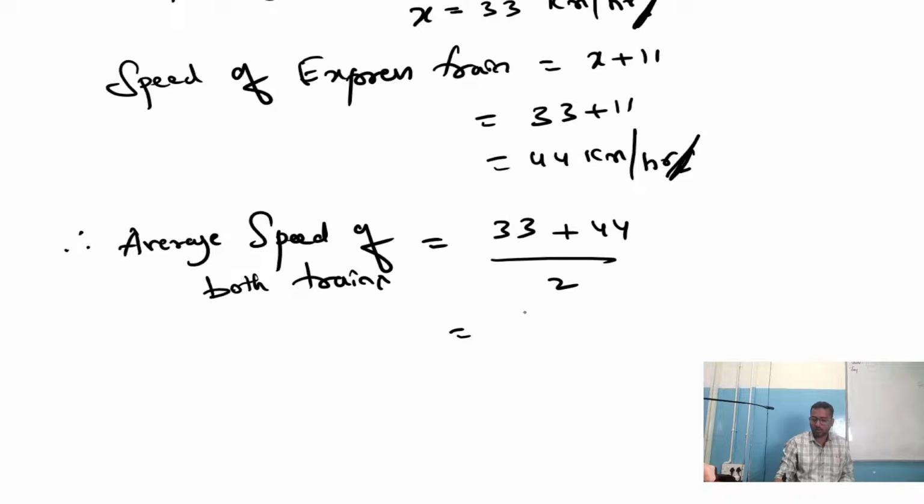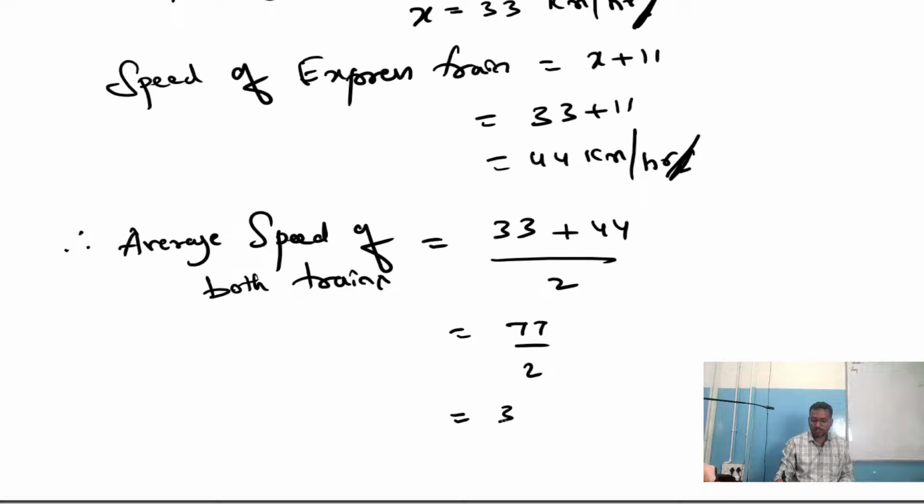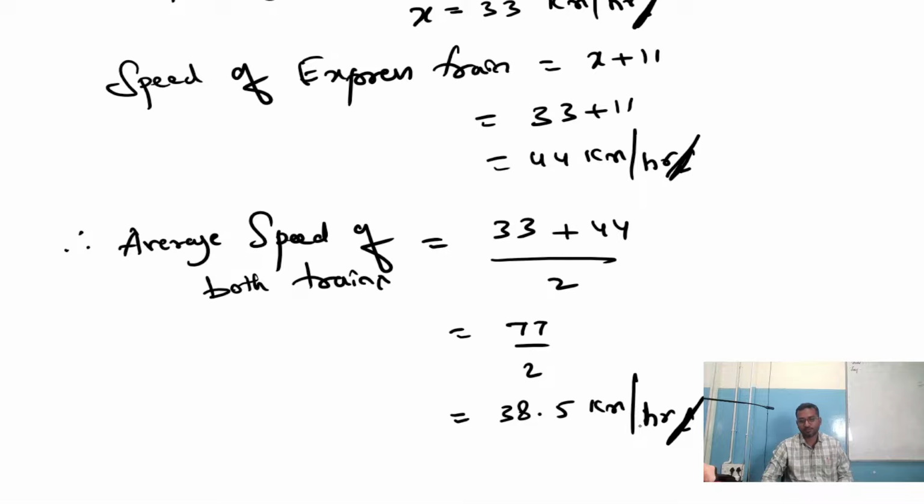That's nothing but 77 by 2. That's nothing but 38.5 kilometer per hour. So this is the average speed of both the trains. Understood? Understood the problem?